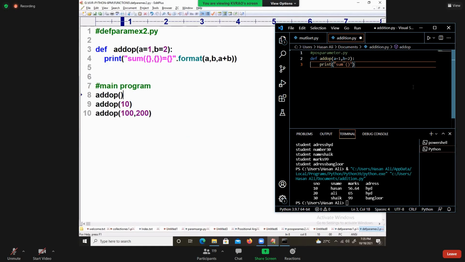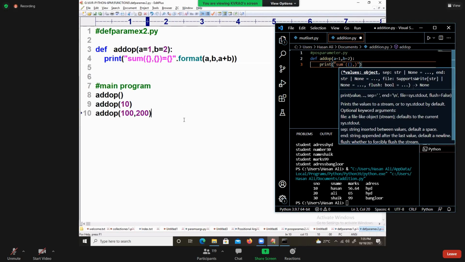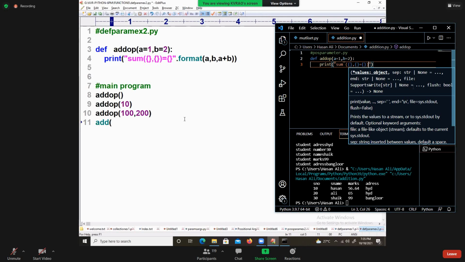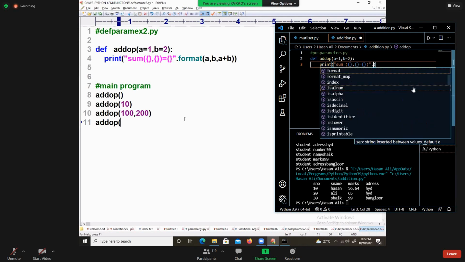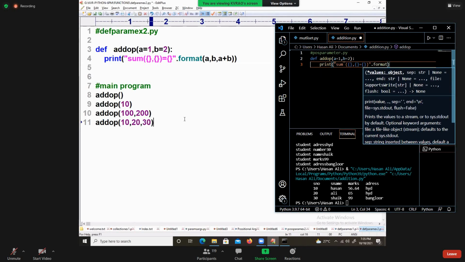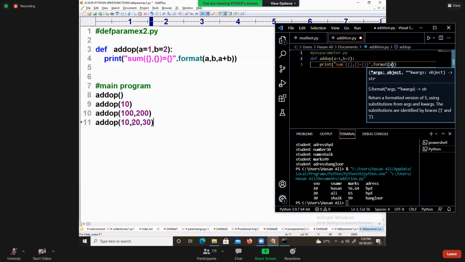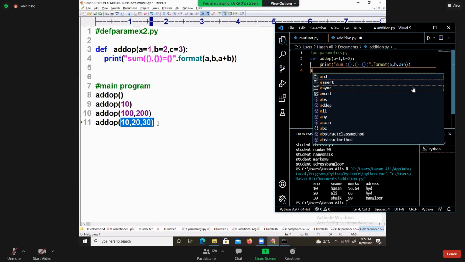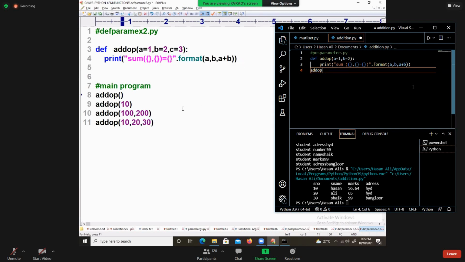How many defaults are there? Fine. But when you write add op, 10 comma 20 comma 30, it will not work. Why? You have only 2 default arguments. Right? It will not work. If you want to make it work, you say C is equal to 3. It will work for all of these. The last one is 10 plus 20 plus 30. Are you understanding me?